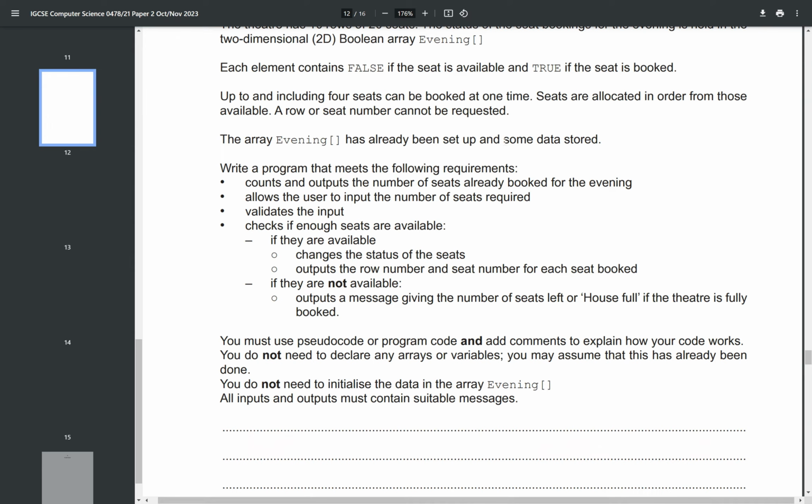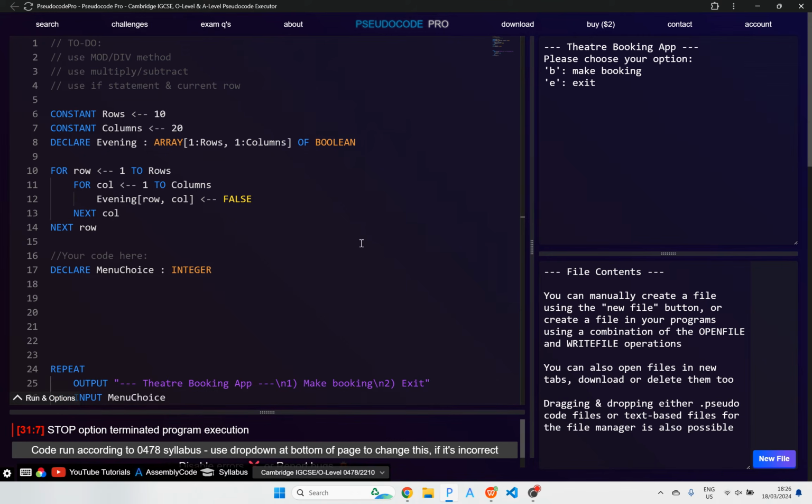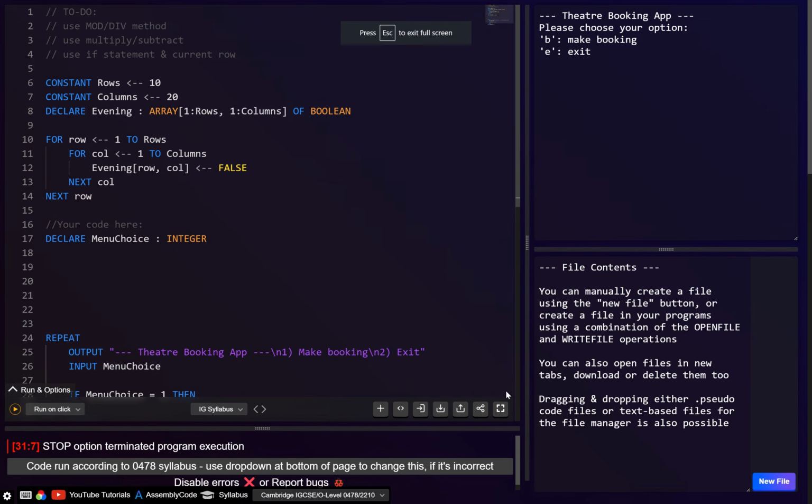I do find that a bit confusing because they say already booked, but it doesn't make clear whether that means the first time the program has been run, or after they've made bookings here. But I think this just wants us to count up from the start.